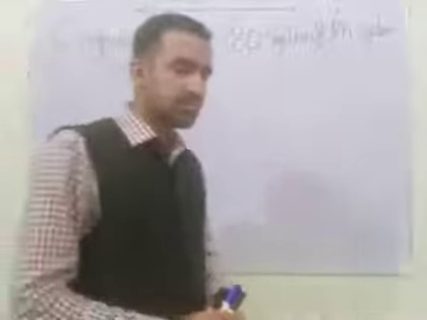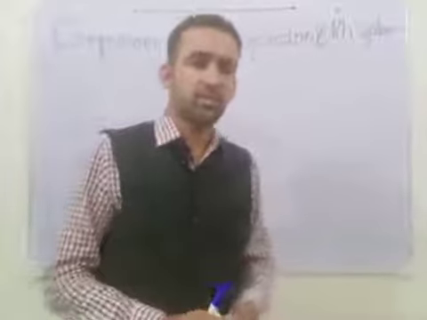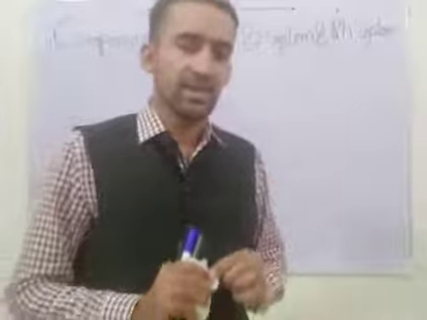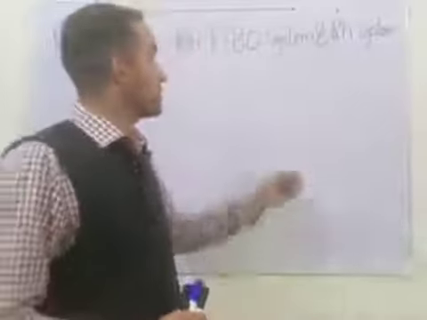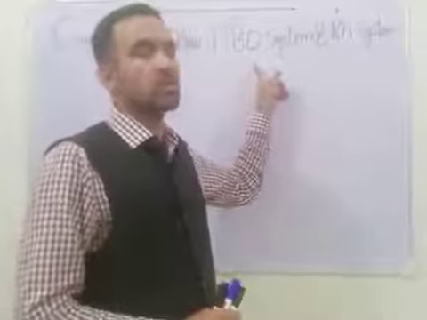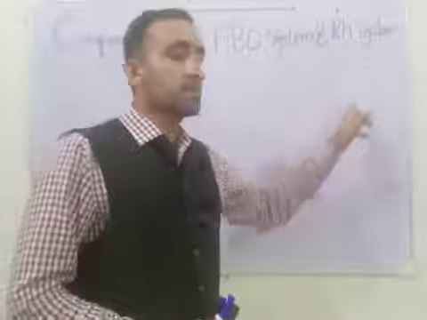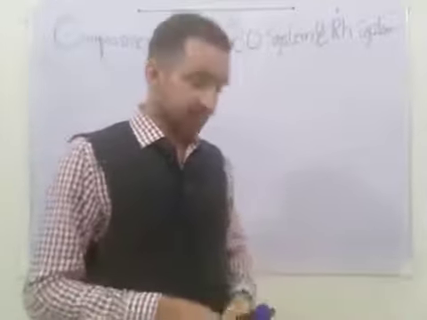As we know, more than 35 blood grouping systems have been discovered till now, but the most important clinically are the ABO blood grouping system and the RH blood grouping system.